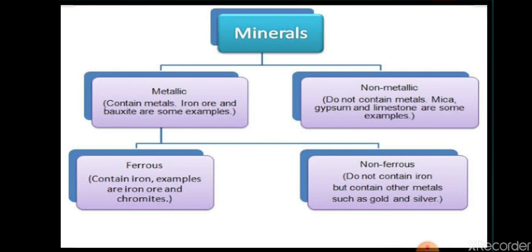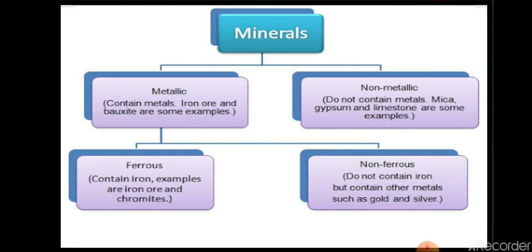If we talk about the metallic characteristics, I hope all of you remember the characteristics of metals and non-metals. Metals are very ductile in nature. They shine, and they make a sonorous sound. They can be changed into finer sheets and small thin wires. So these are the properties of metals. Now, the next one is non-metallic minerals. Non-metallic minerals do not contain any metal content.